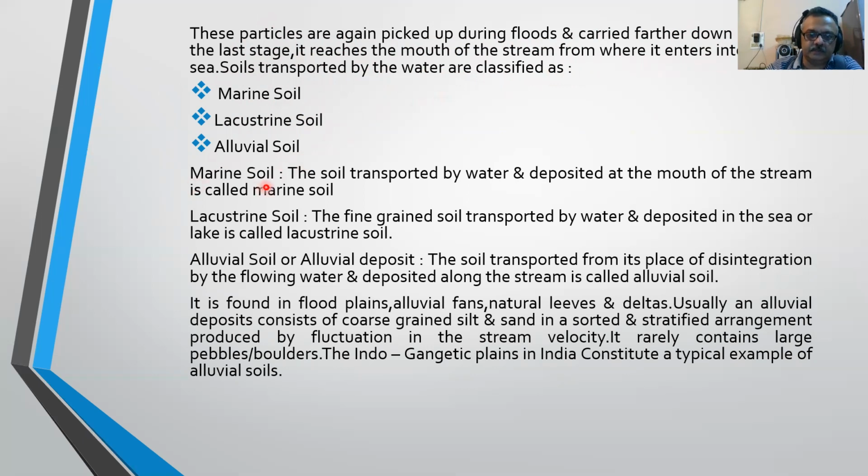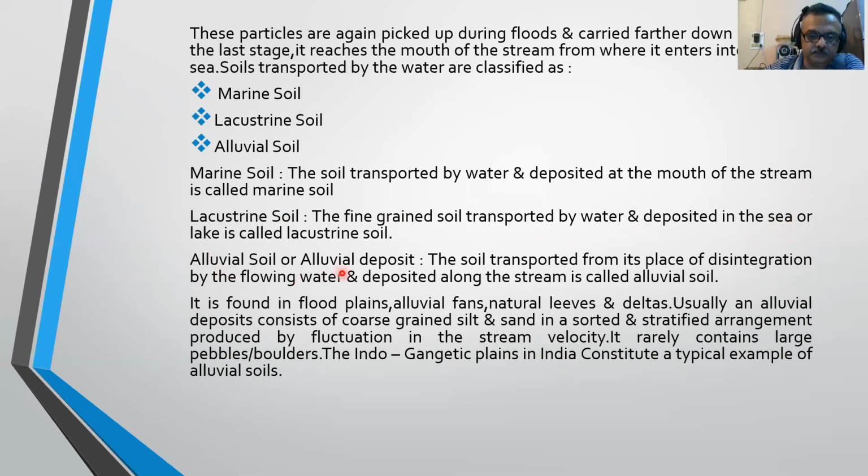Now, what is marine soil? The marine soil is the soil which is transported by water and deposited at the mouth of the stream. And lacustrine soil is the fine grained soil transported by water and deposited in the sea or lakes.